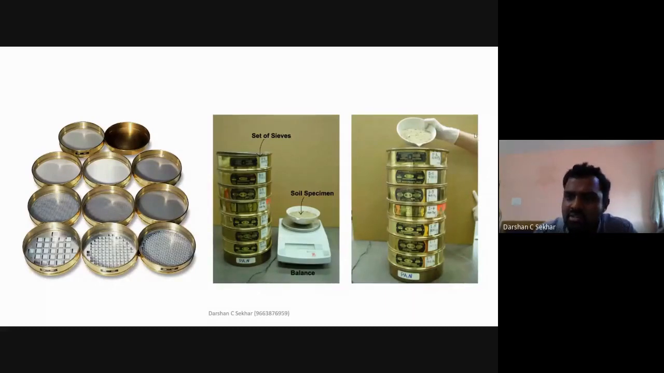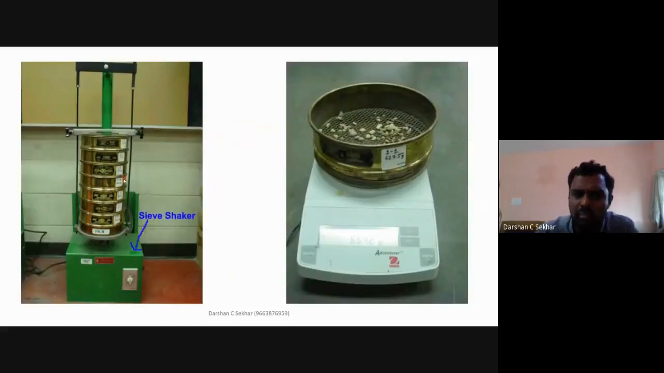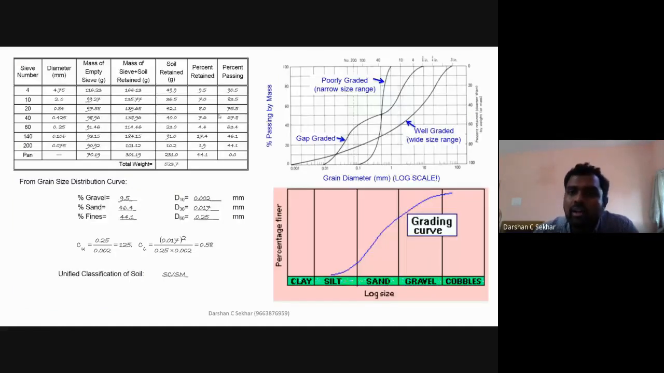Then you have a mechanical sieve shaker. Place the sieves on the sieve shaker, generally for 10 minutes. Then remove the entire set from the sieve shaker after 10 minutes. Then take the weight of each sieve. The soil particles which remain will be retained on each sieve. So take the weight of the soil. Now, I also know the empty weight of each sieve.